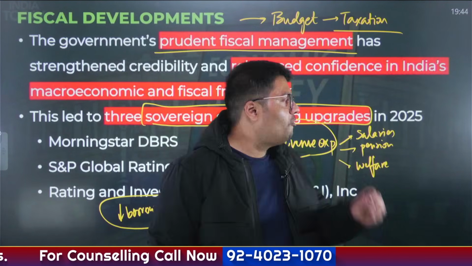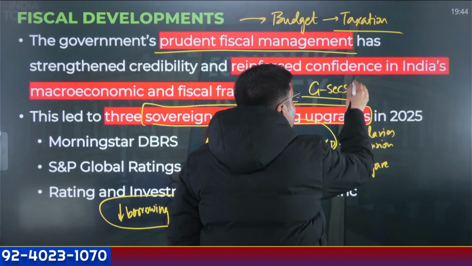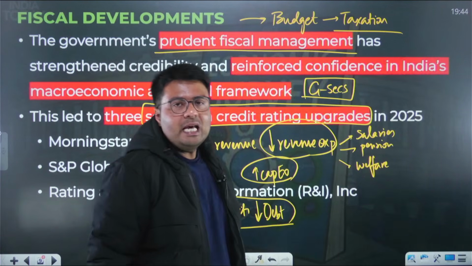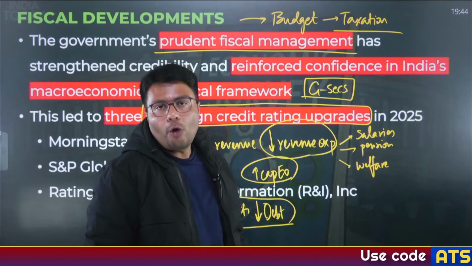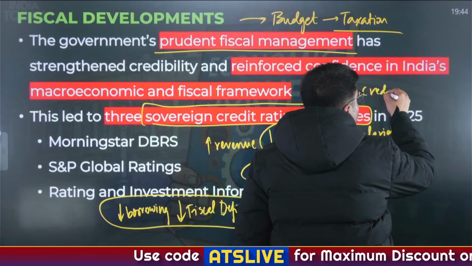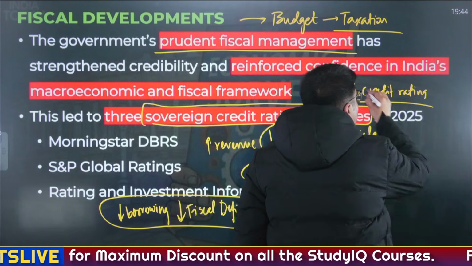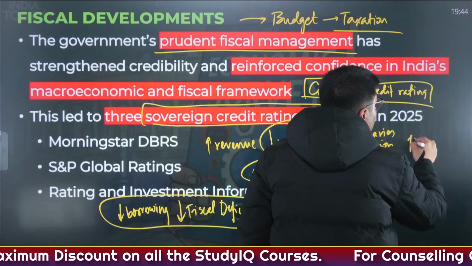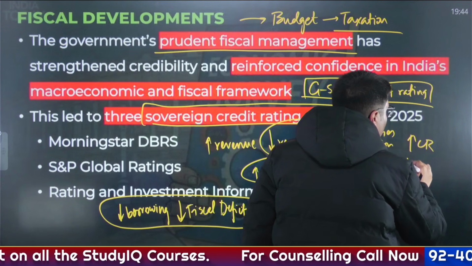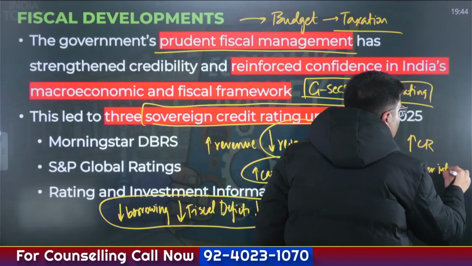Now, whenever government issues a bond, it is called a government security. And every bond, before being introduced in the market for borrowing purposes, needs to get a credit rating. Who provides this credit rating? Private agencies. Now, the higher the credit rating of any bond, the lower the interest rate that the government would need to pay.